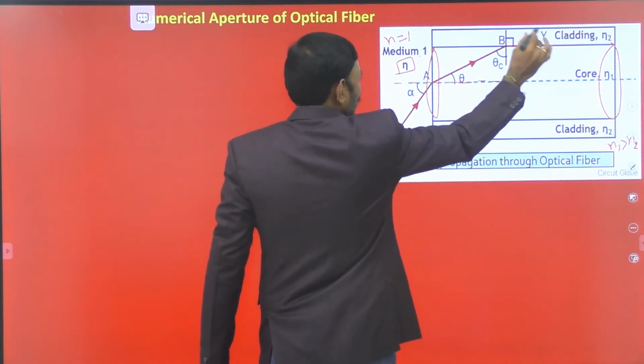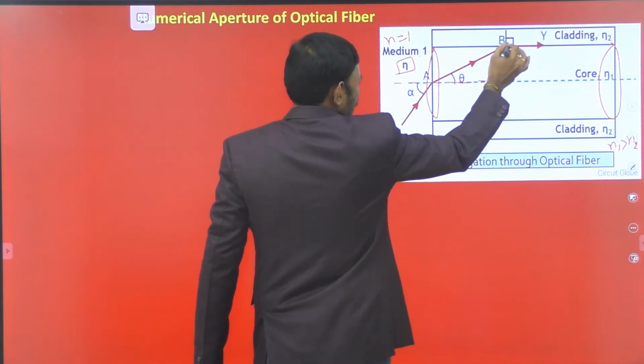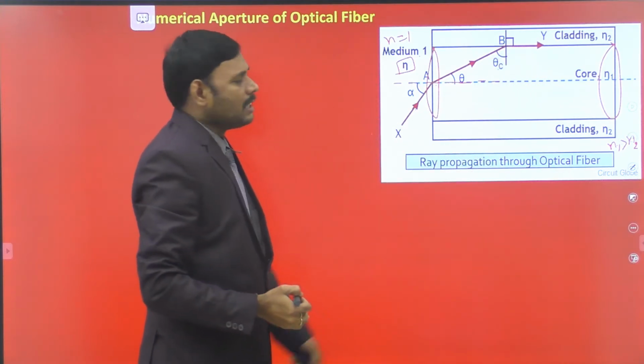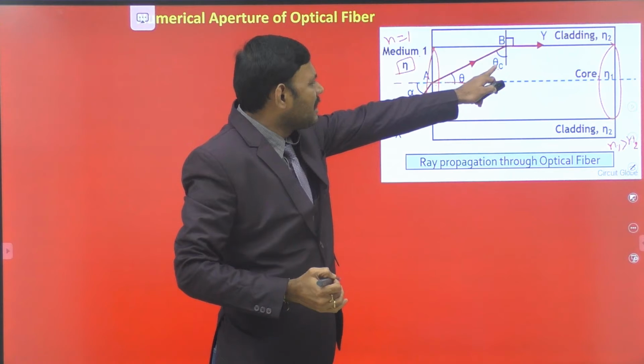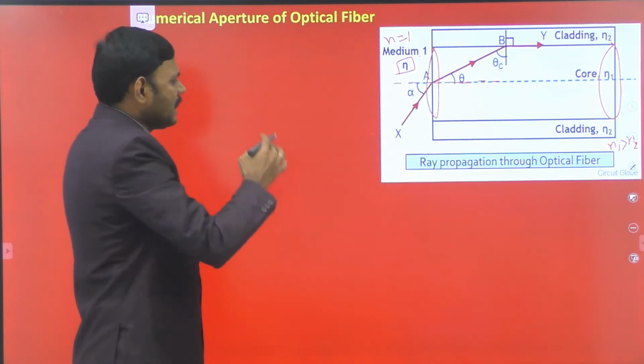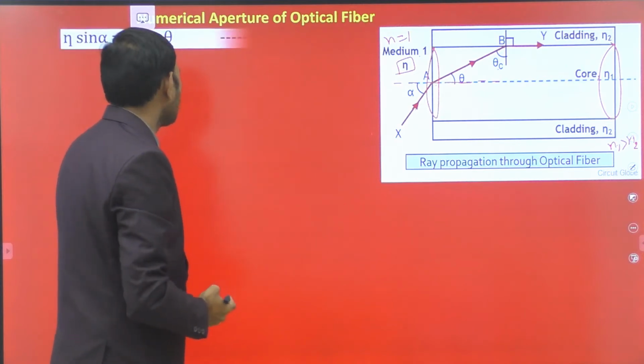This is the core and the surrounding one is cladding. At this interface a light ray is incident. This must be greater than the critical angle, at least the critical angle. If this angle of incidence is greater than the critical angle, then we observe the phenomenon of total internal reflection. So this is the explanation. Let us go to the derivation part.